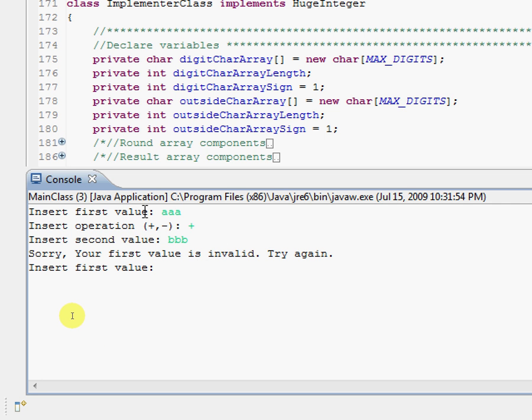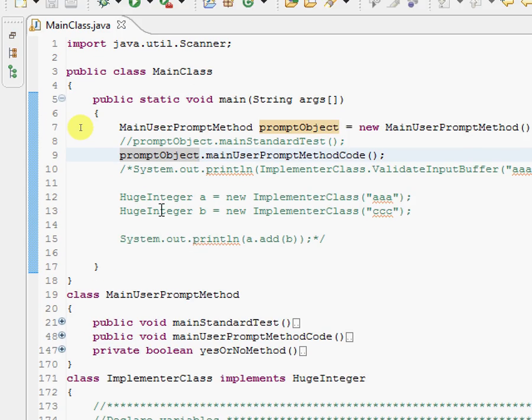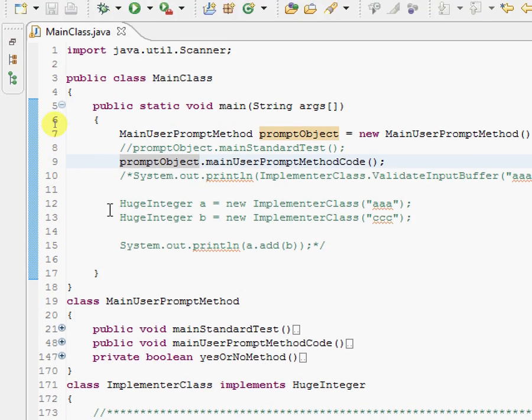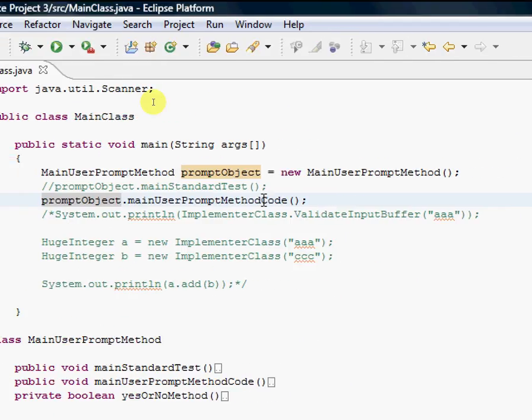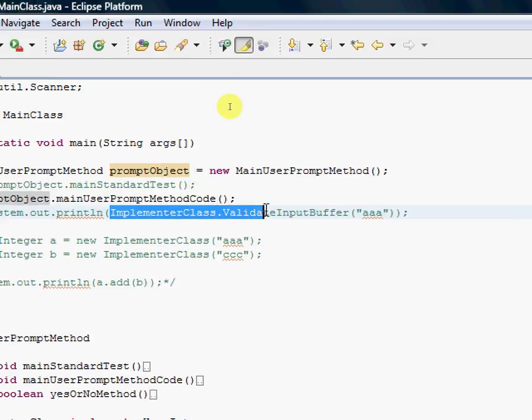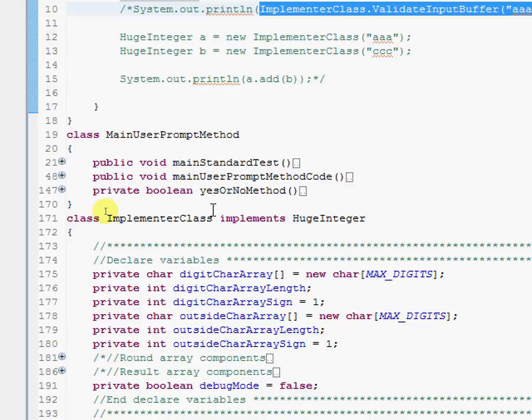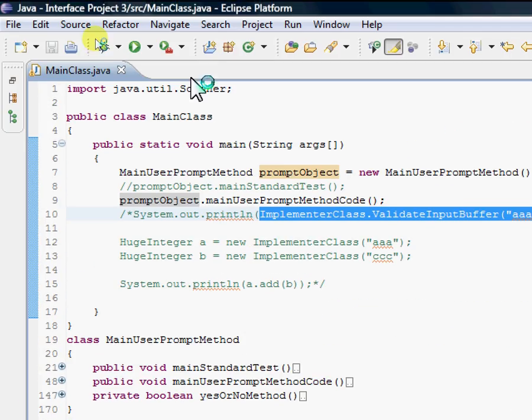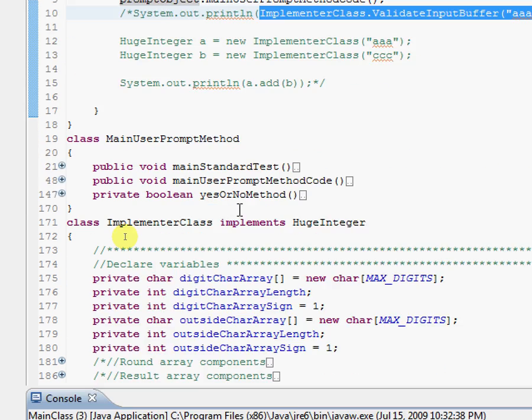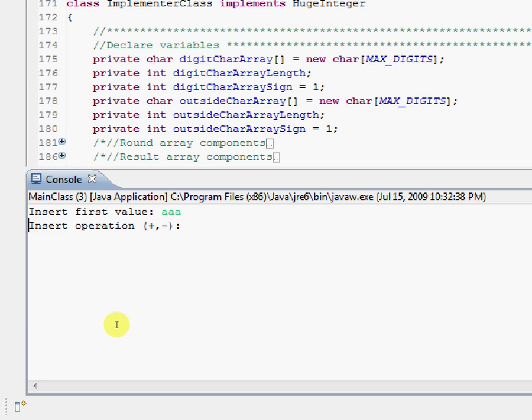I could probably enhance that more, into some type of loop that breaks out the second it finds a problem. But the point is, I'm running that validation method that I showed you here, ImplementerClass validate input buffer, in this scenario here.